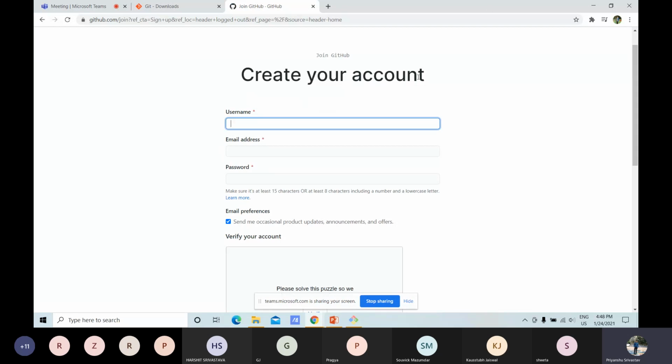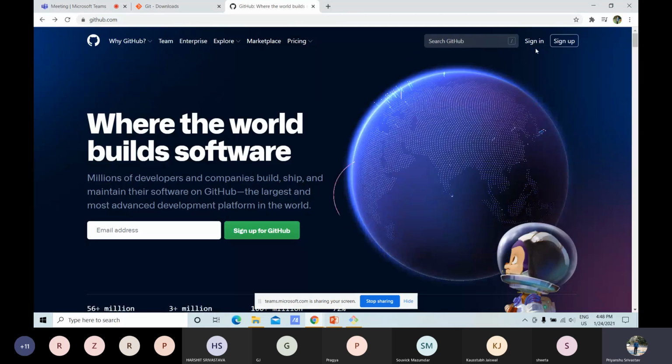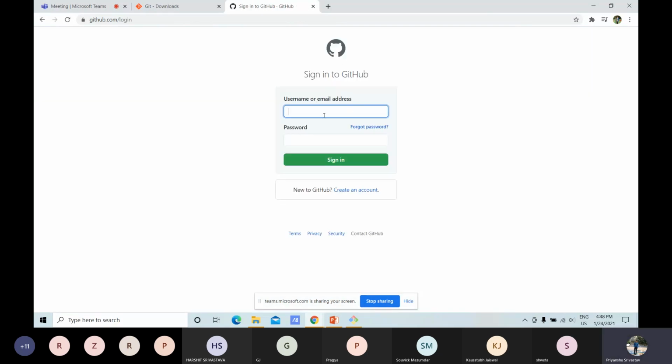Then we have to provide our email address, basically Gmail, Reddit mail, anything. And then we have to decide a password which should be at least 15 characters long or 8 characters including a number or a lowercase letter. So I already have a GitHub account, so I will directly sign in.